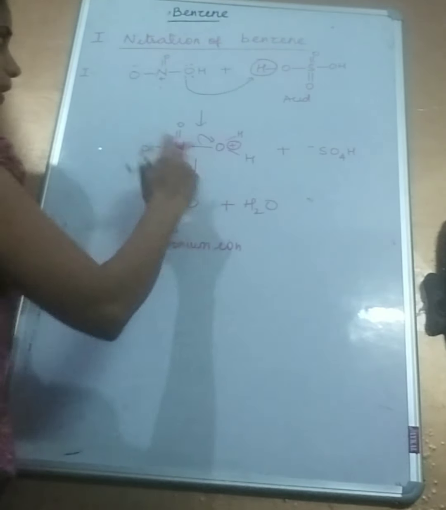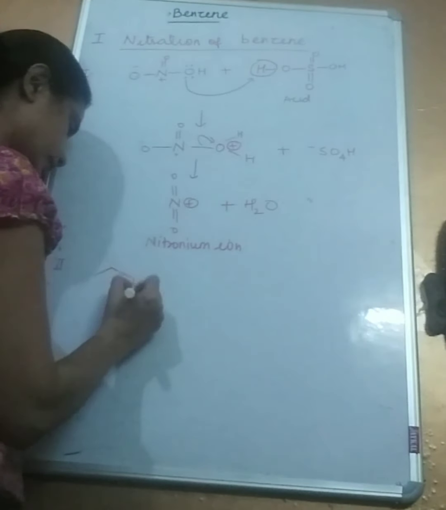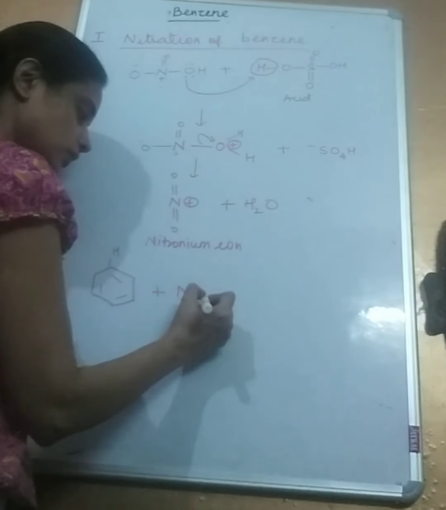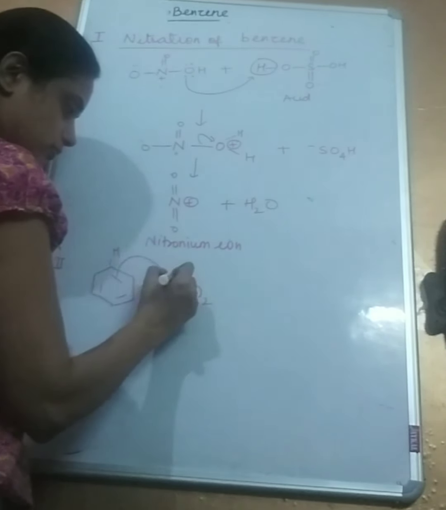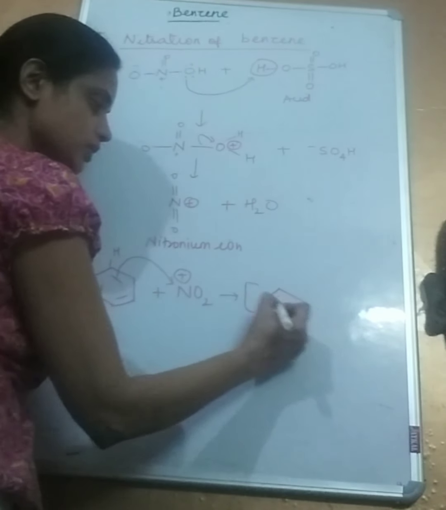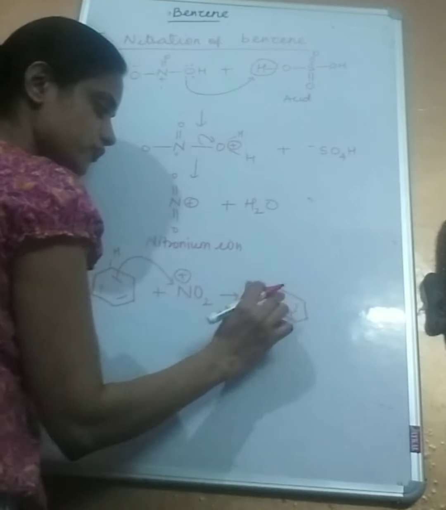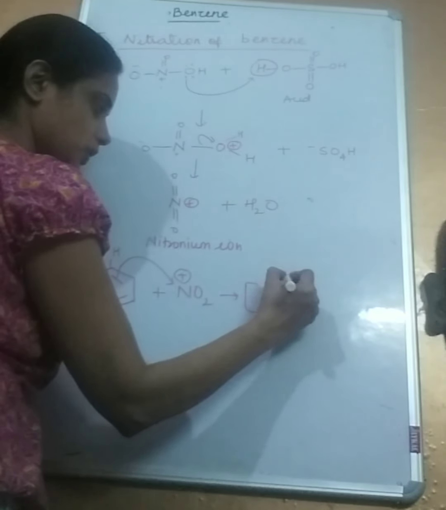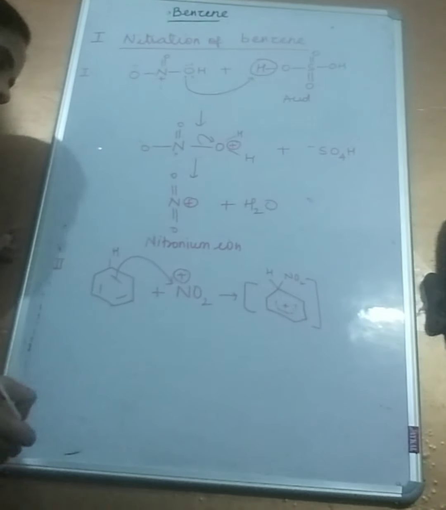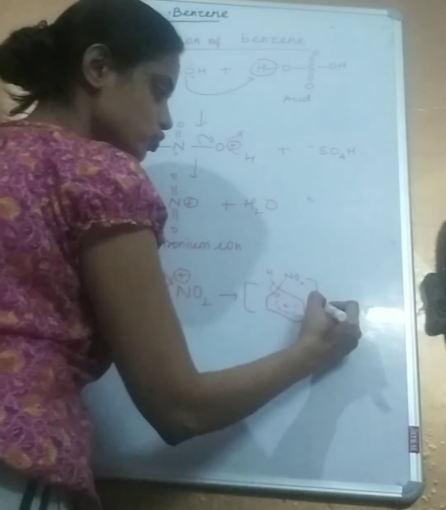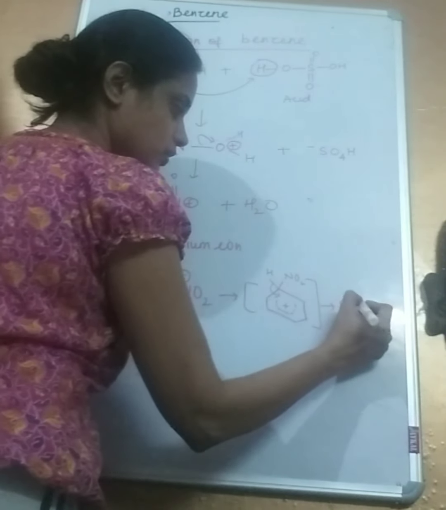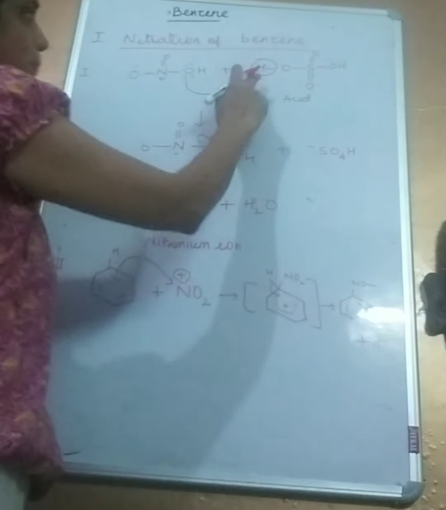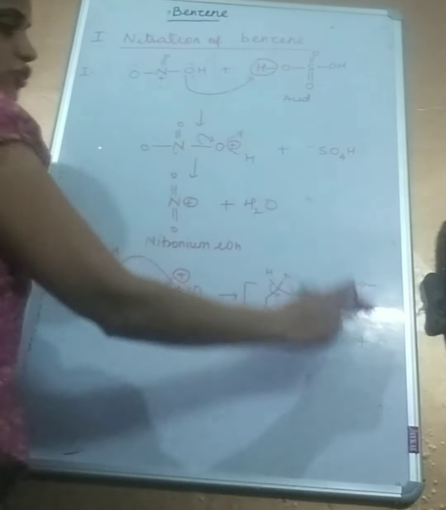So once this NO2 plus is formed, the second step is what we had already done. So the benzene ring has a hydrogen. What is the intermediate? The transient species that's formed. There's loss of symmetry, followed by hydrogen leaving. So we get nitrobenzene plus H plus. And so this H plus, which was taken away here, is generated in the last step.